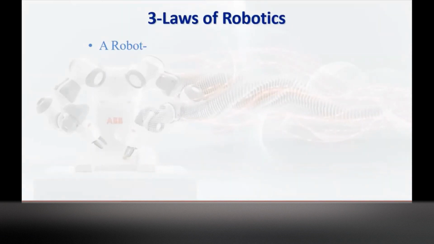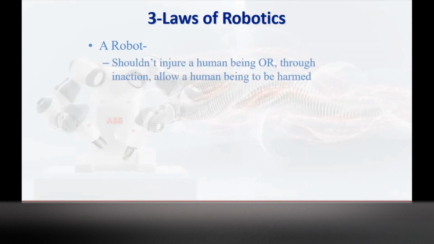So this is the constitution, or the protocol, that I was talking about. There are 3 basic or fundamental laws of robotics. Any robot you are fabricating or making should follow these 3 rules strictly. What is the first rule? It should not injure a human being, or through inaction allow a human being to be harmed. Knowingly or unknowingly, it should not harm any human being or any living being. This is the first law of robotics.